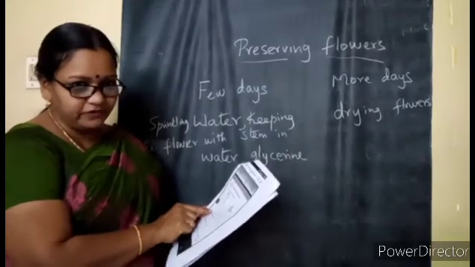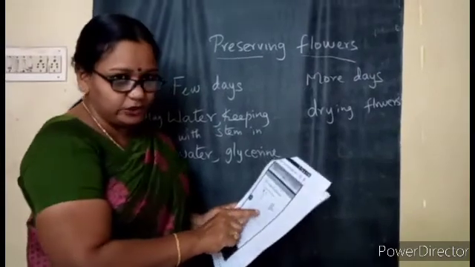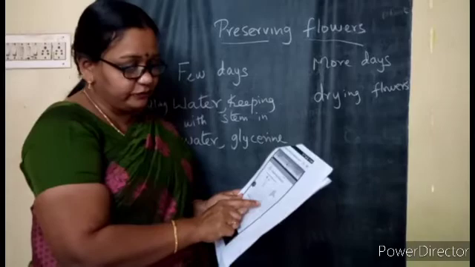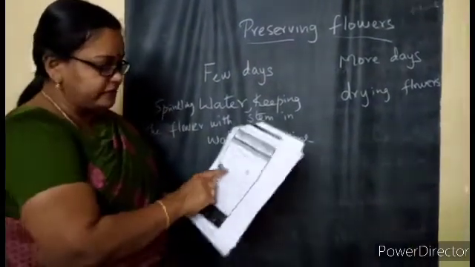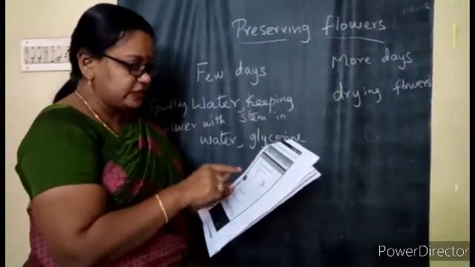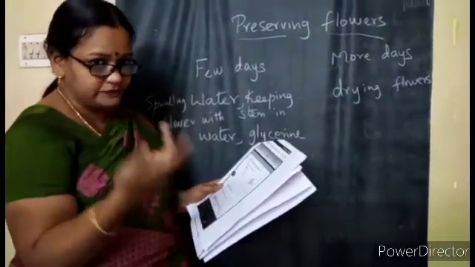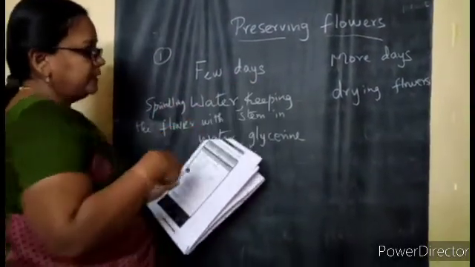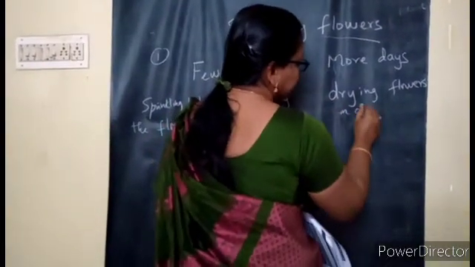This will keep the flower fresh for a few days. Second, they have dried the flowers in an open place. This can help preserve the flower for many days. Yes, with this, after reading, you can write that. First one, keeping in water can preserve the flower for a few days. Second one, drying the flowers will help keep the flower for more days. Yes, I hope you can, with this help, drying flowers in open place,